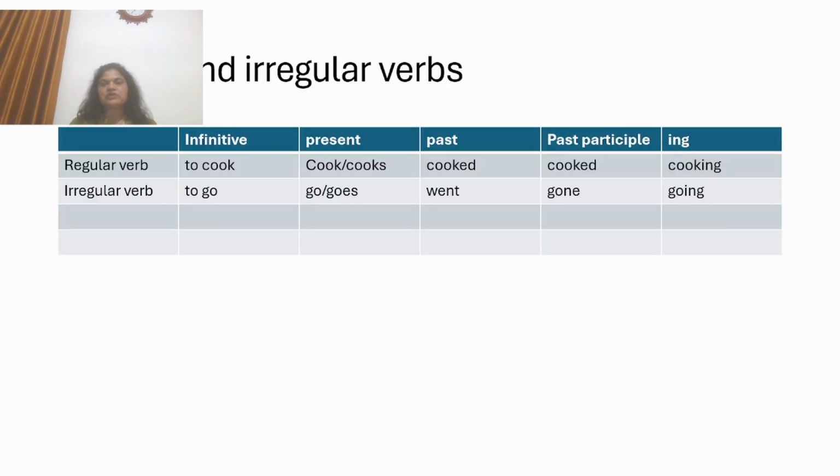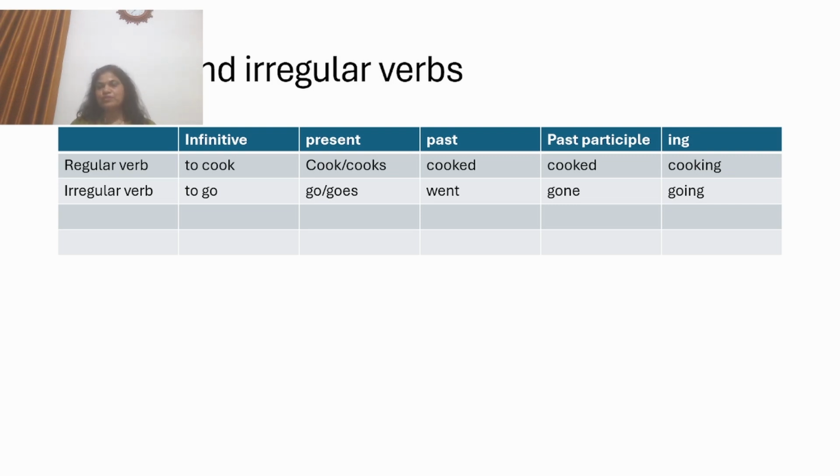But before this children, let's see regular and irregular verbs also. You all must have learned what regular and irregular verbs are. Regular verbs, for example, if I say walk, what would be the past tense of walk? Walked. So what we have done, we have used ed. That is a regular verb. Now in irregular verbs, sometimes all three forms are different. In some verbs, two forms are the same and one is different.